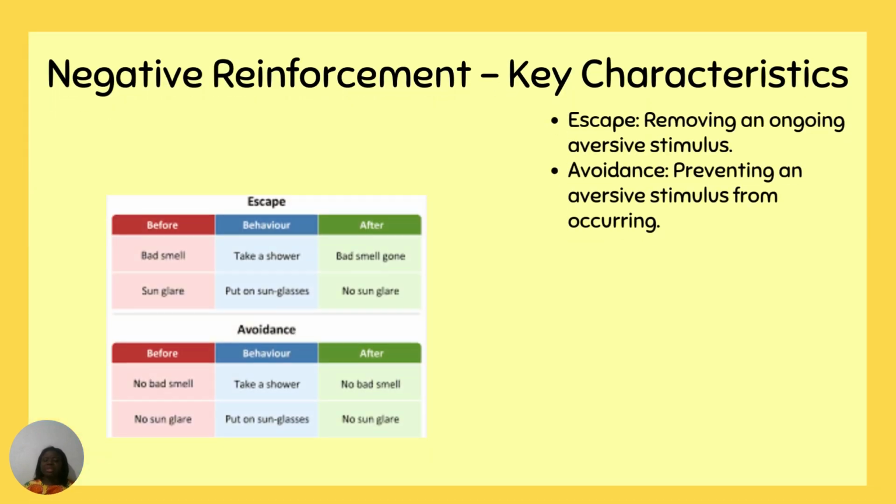What are some of the characteristics that we see in negative reinforcement? Escape, that is removing an ongoing aversive stimulus, or avoidance, that is we want to prevent it from happening at all. For example, to avoid a bad smell, you take a shower and there's no bad smell. With escape, someone has a bad smell, you take a shower, then the bad smell is gone.